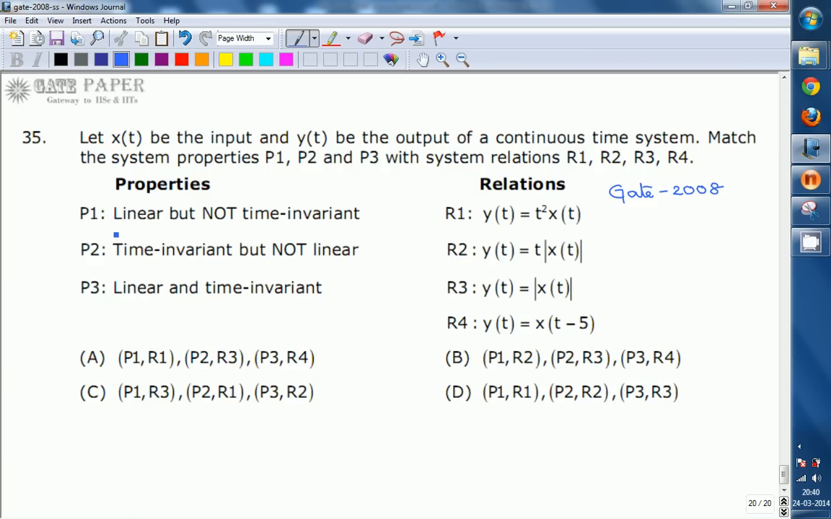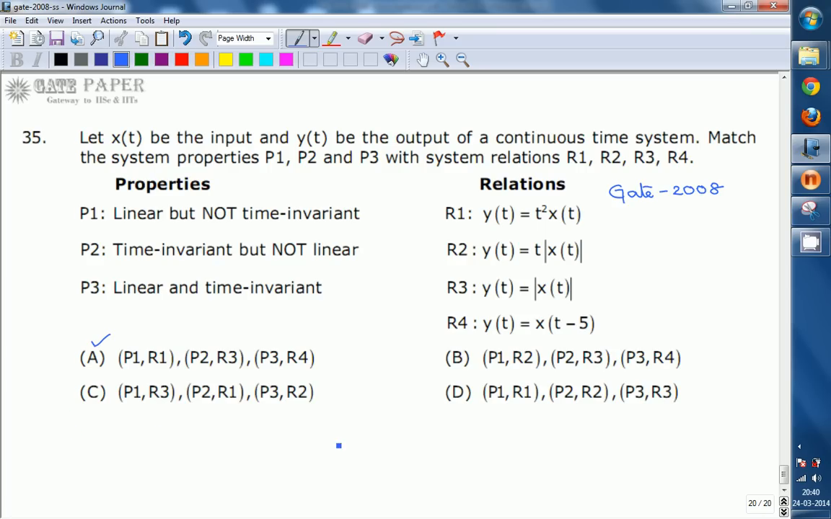Given P1 equals linear but not time invariant, P2 equals time invariant but not linear, and P3 linear and time invariant, and given the systems R1, R2, R3 and R4, we need to match these. Here the answer is A. Now we will verify system by system.